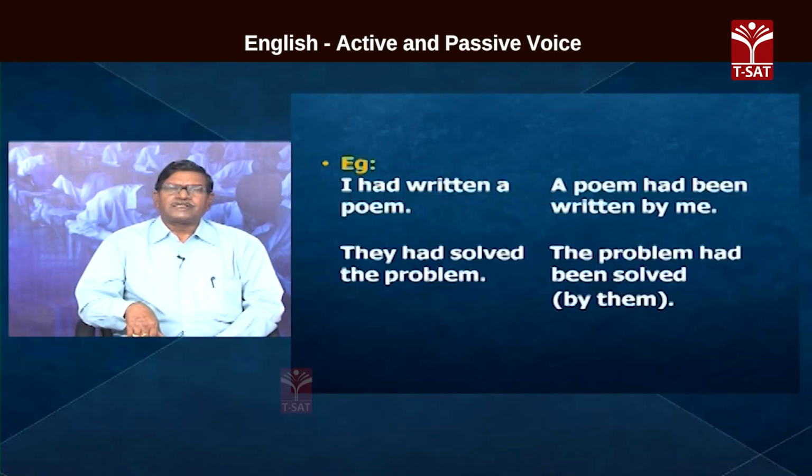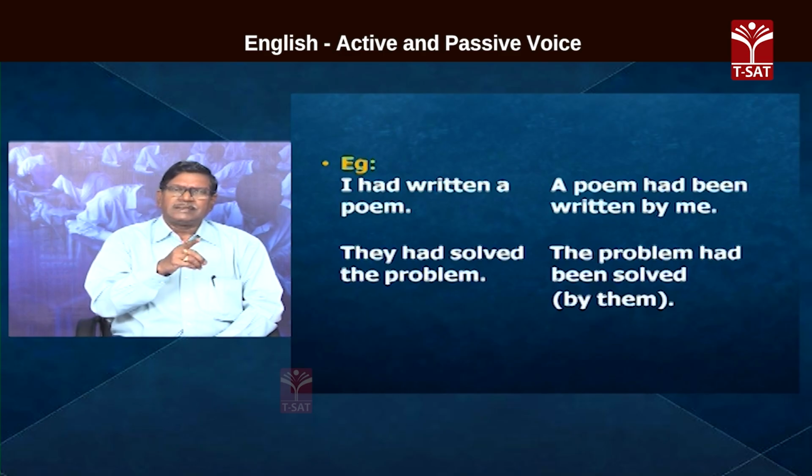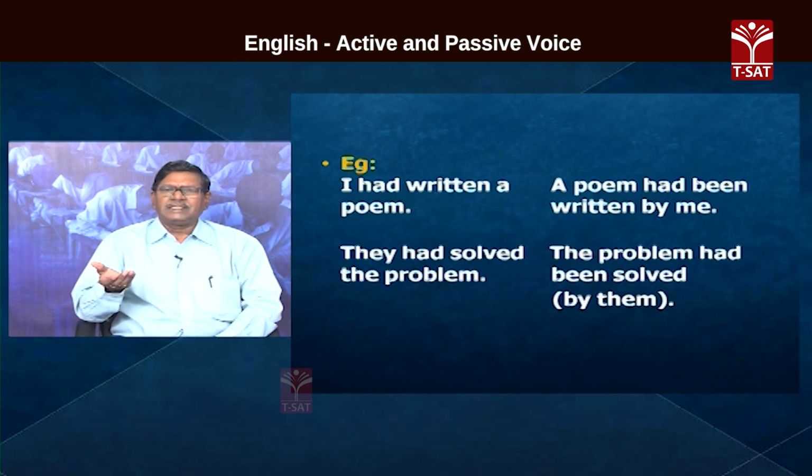See, they had solved the problem. Problem is the object in the active voice. It occupies the place of subject in the passive voice. So, the problem had, be form occupies the place of the verb. So, had been solved. The problem had been solved. Who had solved the problem? They becomes here object of the preposition by. It is not that important.